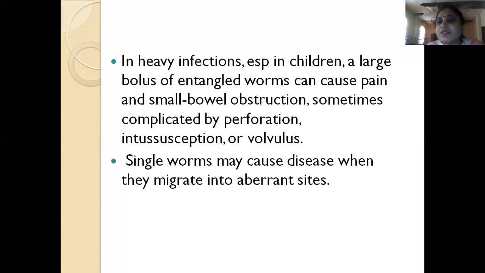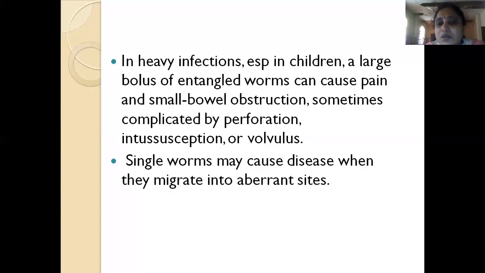In heavy infection in children, sometimes a large bolus of worms gets entangled and lodges in the small bowel, and because of this they obstruct the small bowel. The patient can have pain, and sometimes it can perforate, or there can be intussusception or volvulus. If there are adult worms, they become entangled to each other, form a bolus, and can obstruct the intestinal lumen, causing perforation, intussusception, or volvulus.